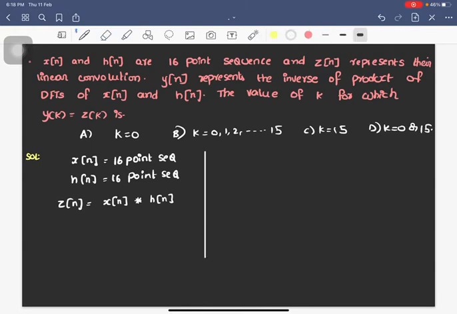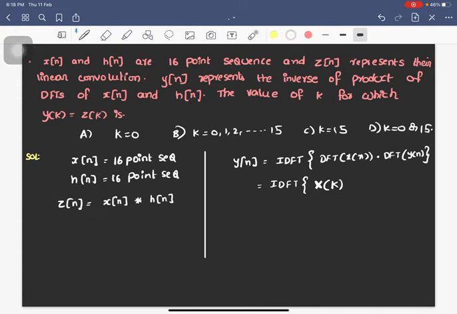And here y of n represents the inverse DFT of the product of DFT of x of n into DFT of h of n. Okay, that simply implies inverse DFT of X of k into H of k. So this is capital X of k, not small x of k.